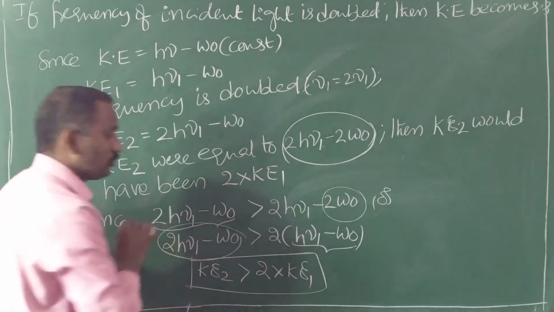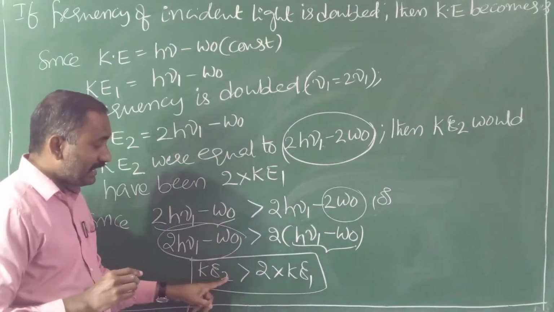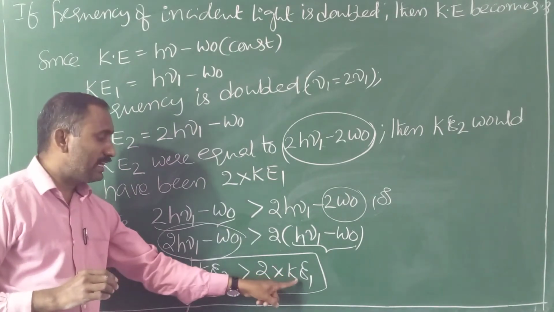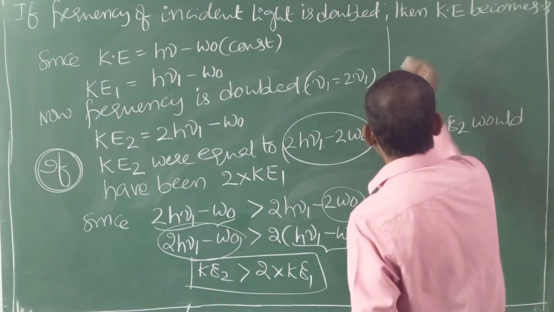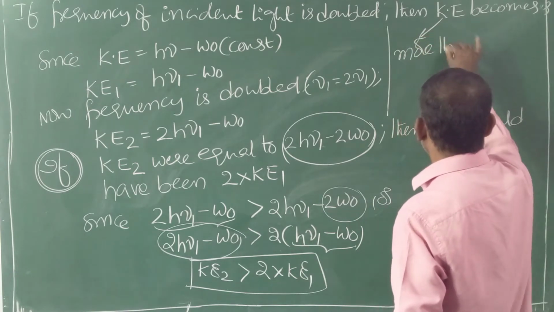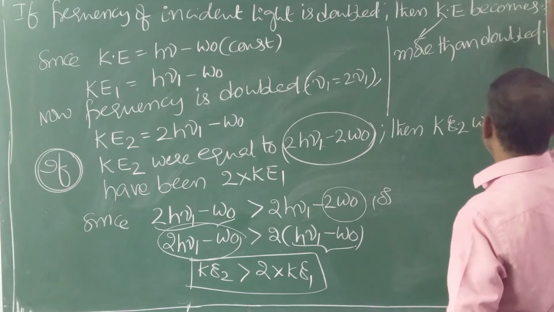Therefore, according to given data, whenever frequency is doubled, kinetic energy is more than doubled, greater than 2 times of initial kinetic energy. So one of the options is more than doubled.